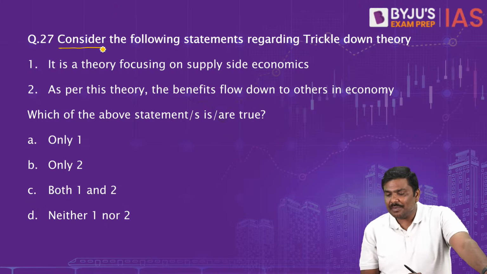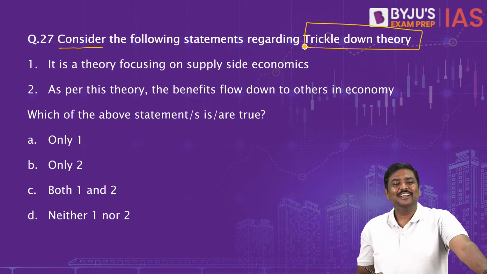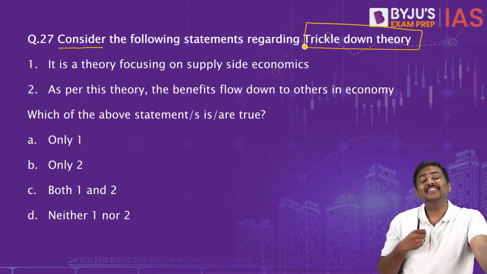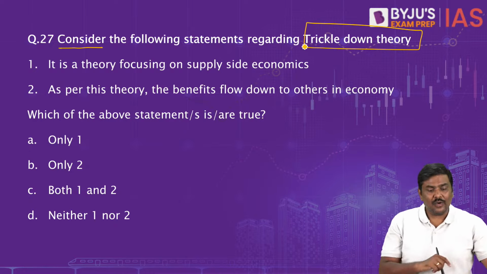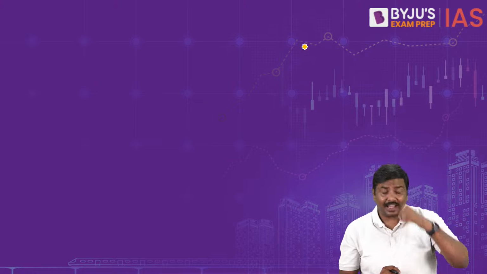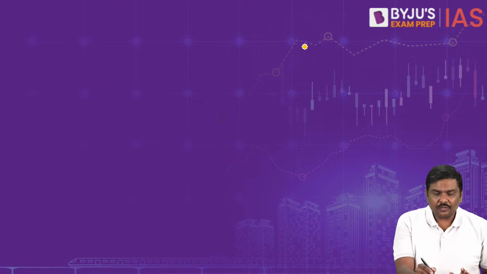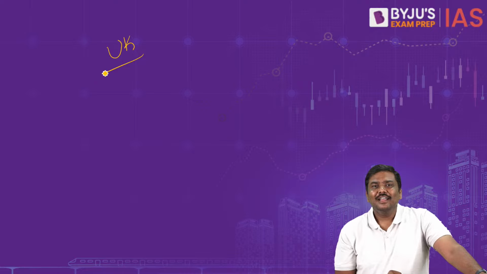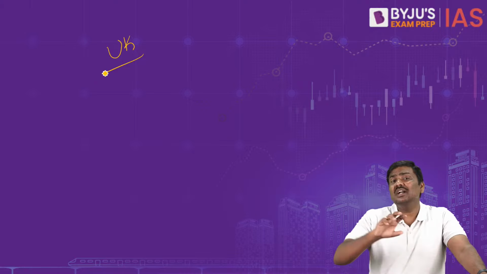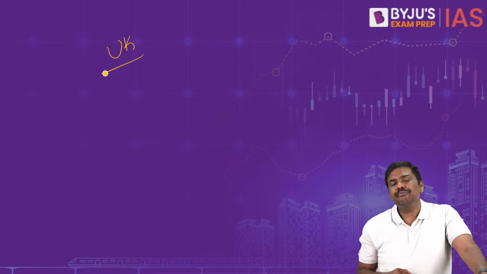Consider the following statements regarding trickle down theory. Concept of trickle down theory. Now, what is this concept of a trickle down theory? Sir, why are you discussing trickle down theory in the current affairs class? I'll connect it to current affairs, don't worry. All of you have heard of what is happening in UK? Britain. Main constituent of UK is Britain. In the last couple of years, there have been multiple prime ministers in UK.